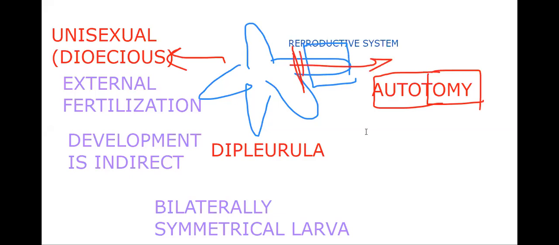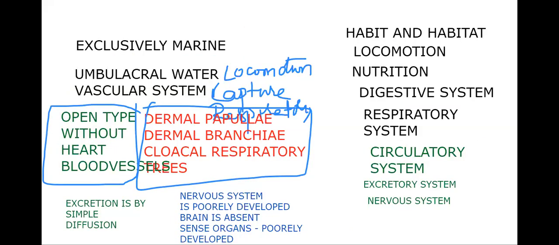Then what next? After that, will the starfish's five arms become four? No. Regeneration is very high. Remarkable regeneration is present, and a new arm will develop. The starfish develops the new arm. These are the general characters. Let's take a look back at the general characters before we go to the classification.